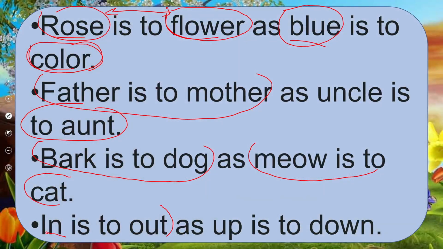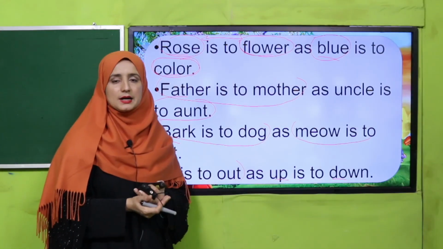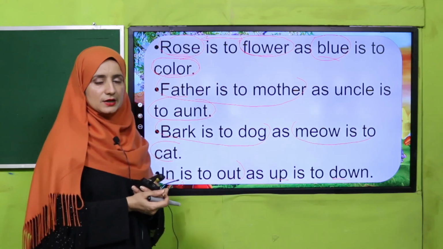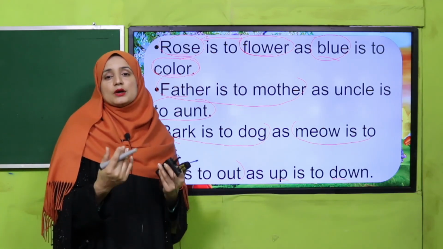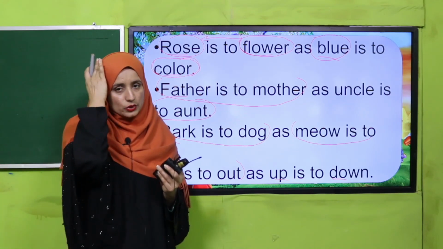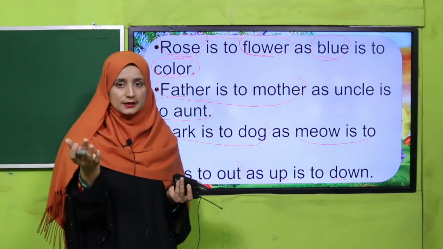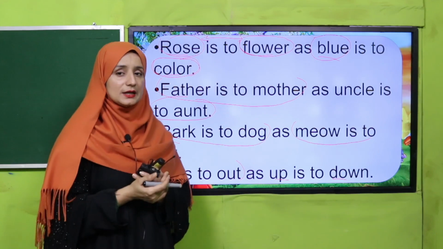In is to out as up is to down. These are two closely related things and two sets of things. So such types of examples are called analogies. Got it? Like classes to students. Is it clear? Like we can say hat is to head. We are using a hat on the head. So definitely two related things.